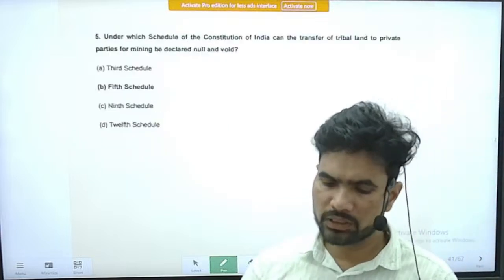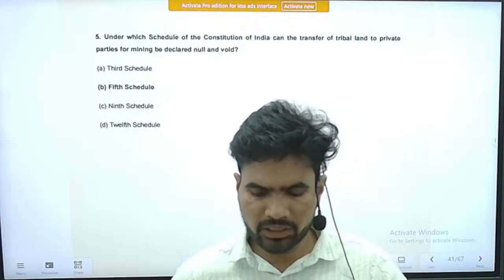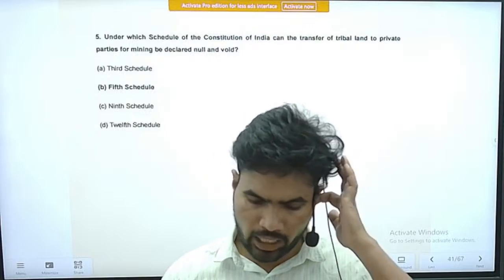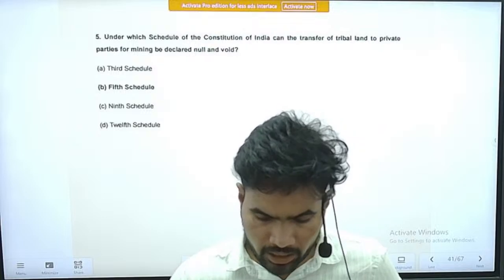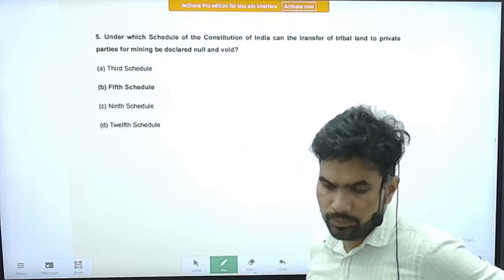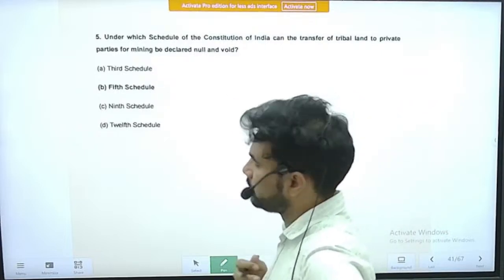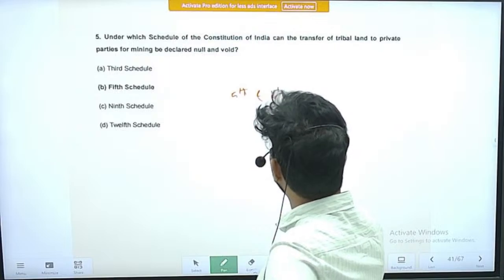Right. Question number 5. The question is, under which schedule of the Constitution of India can the transfer of tribal land to private parties for mining be declared null and void? You know very well that when it comes to scheduled areas, governance of scheduled areas, the 5th and 6th Schedules come into question.